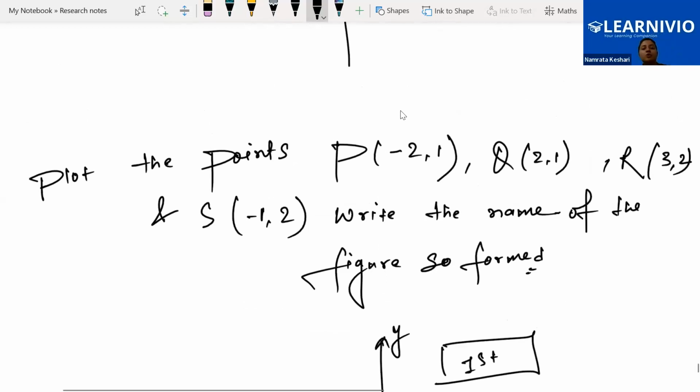Locate the points, join all the points, and let me know which figure it looks like. Is it a rectangle? Is it a square? Is it just a parallelogram, or what?